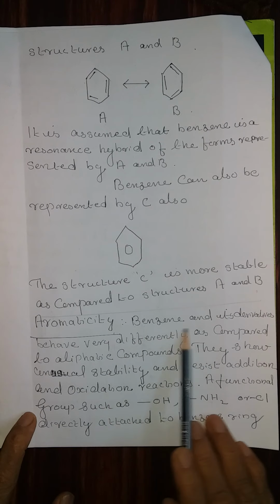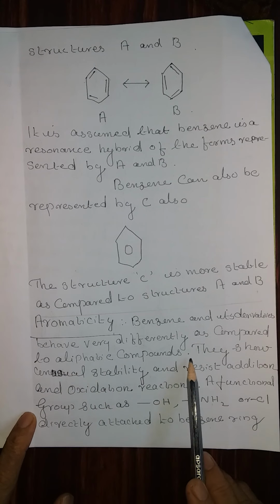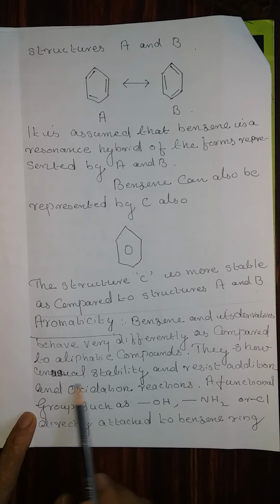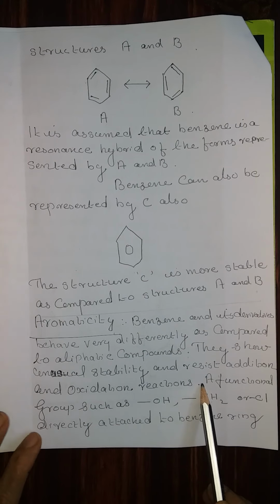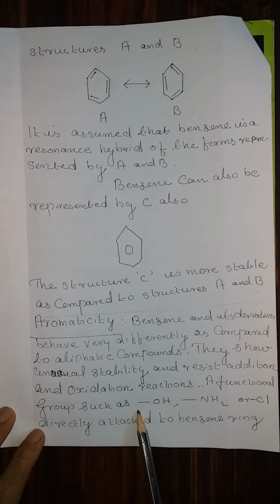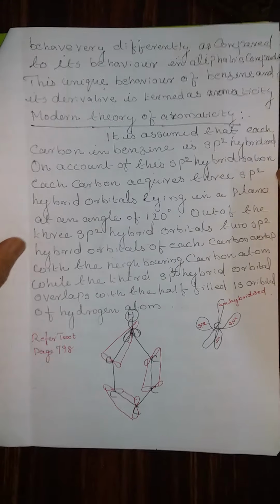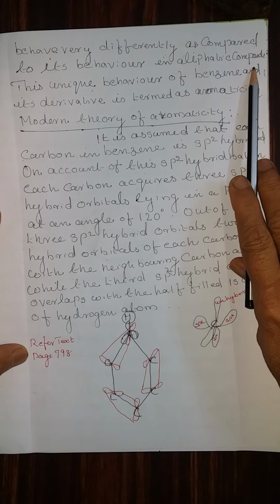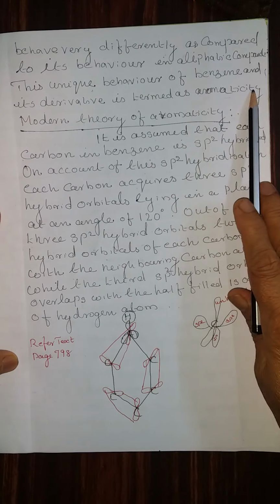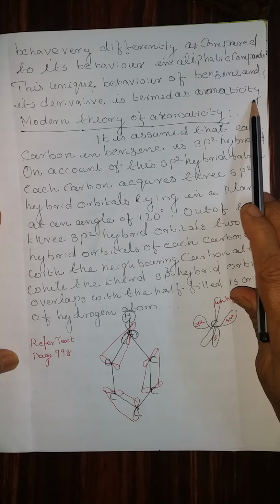Aromaticity. Benzene and its derivatives behave very differently as compared to aliphatic compounds. They show unusual stability and resist addition and oxidation reactions. A functional group such as OH, NH2, Cl directly attached to the benzene ring behaves very differently as compared to its behavior in aliphatic compounds. This unique behavior of benzene and its derivatives is termed aromaticity.